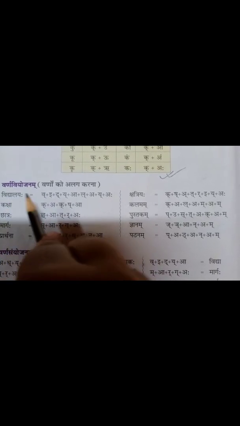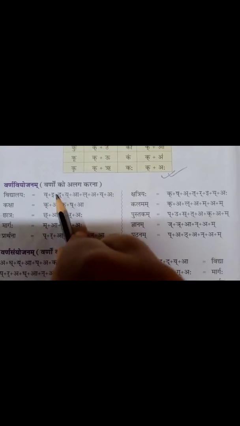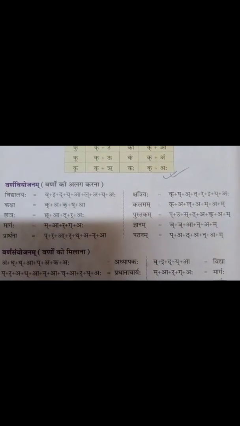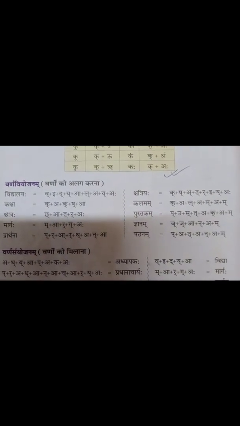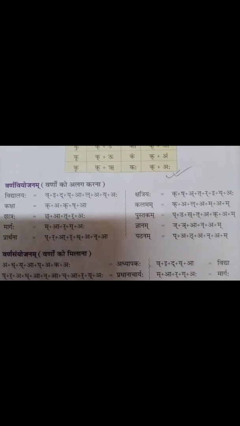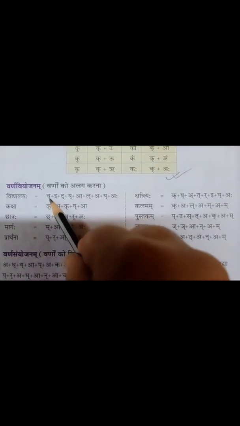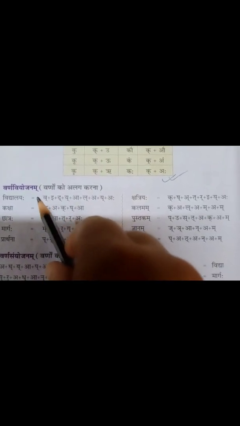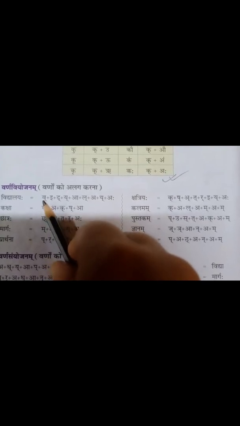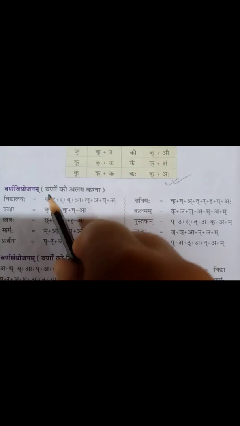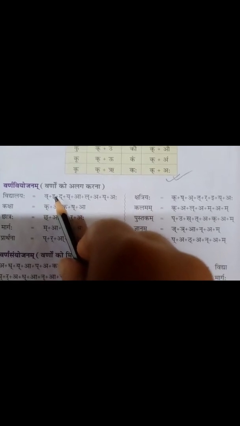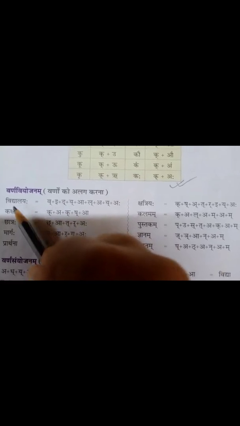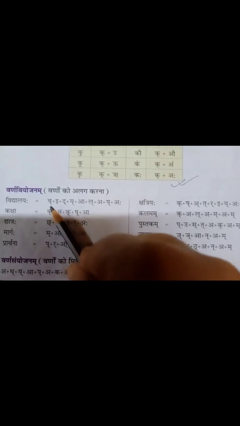Understand? When we separate the Swaravarna from the Vyanjan Varna, how can the Vyanjan Varna stay? Without a Swaravarna, a Vyanjan Varna cannot stay, na? But we have to write it. How can we write it? That's why you have to give halant to the Vyanjan Varna. If you give halant to a Vyanjan Varna, then it can stay without a Swaravarna. So V halant plus E. And in a Vyanjan Varna, definitely you have to give halant.